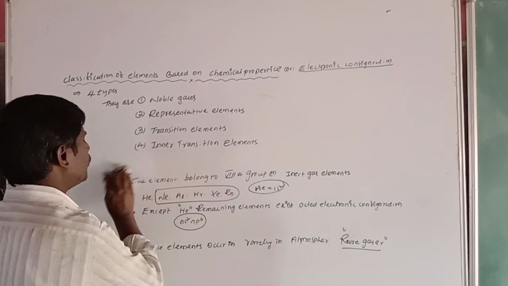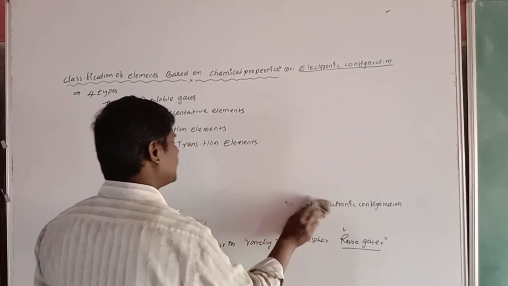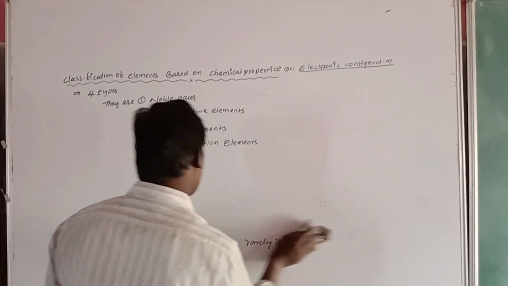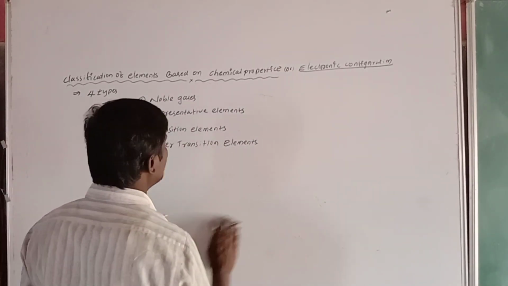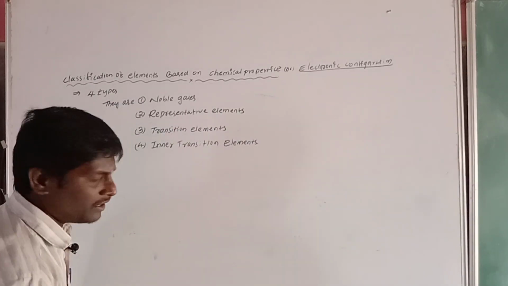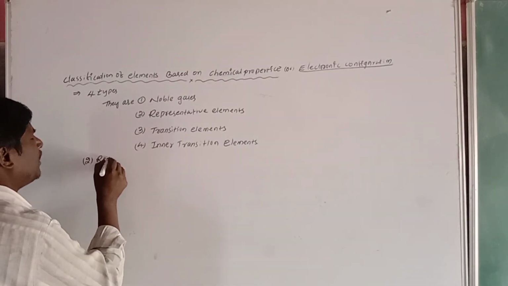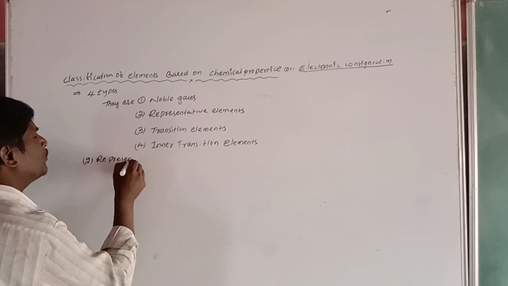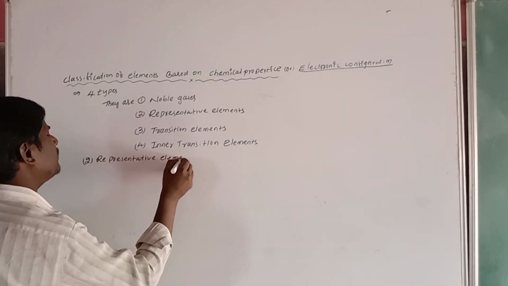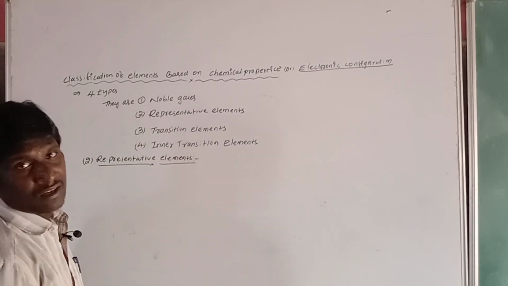Now we go to the second property, representative elements. What is meant by representative elements?